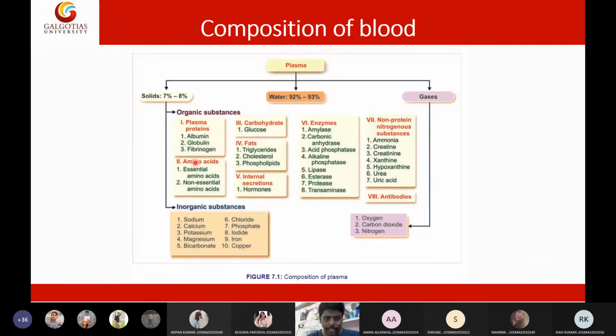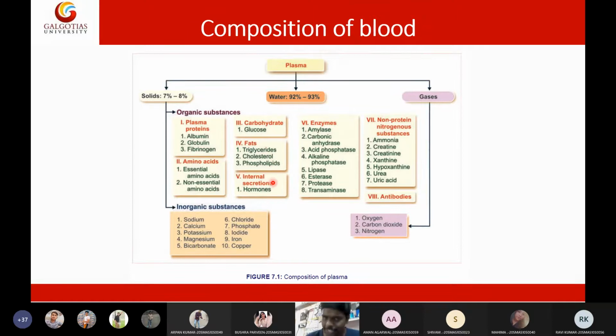Then amino acids are the building molecules for proteins. Proteins can only be synthesized with the help of amino acids. Here we have essential amino acids and non-essential amino acids. Third, carbohydrates, which is glucose. Then fats, of three types: triglycerides, cholesterol, and phospholipids.